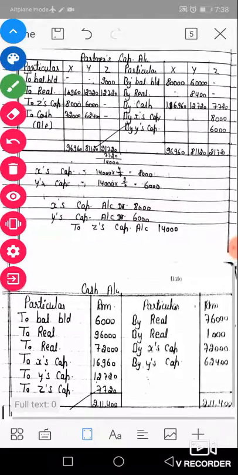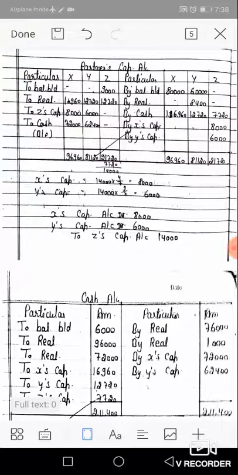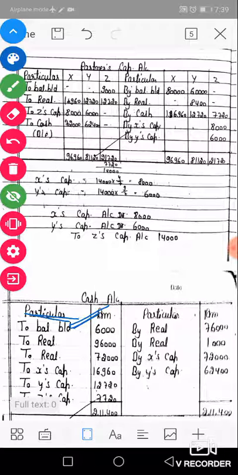Now next, finally, the cash account. Cash account is the most common account. First of all, the opening balance of cash account. The opening balance of cash account is always debit, transferred from the balance sheet as balance BD, amount rupees 6,000. Now we will see in our realization account and partners' capital account the total by cash. How many times you make an entry by cash. So in capital account, one single entry on the credit side, that is by cash, cash brought in by partners, and by cash transferred to the DR side.